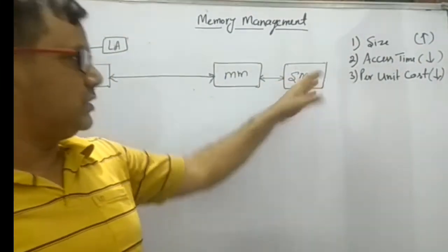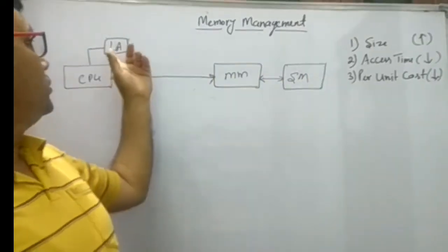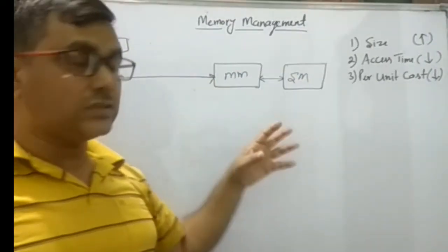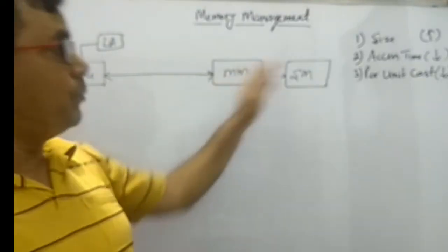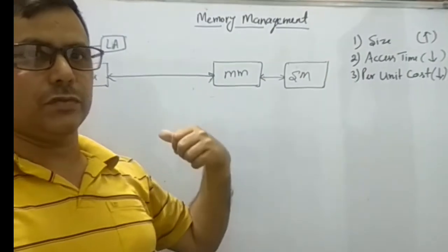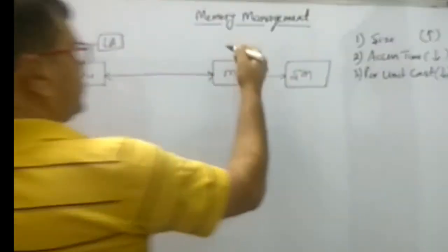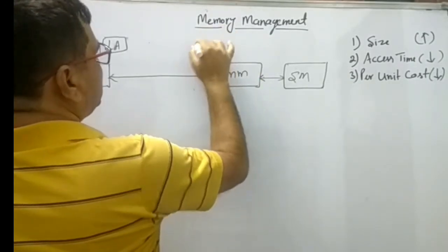The amount of processes in the secondary memory which need execution is equal to the logical address. That means logical addresses are generated in comparison to the secondary memory processes that need execution. And now the main memory address is known as the physical address.